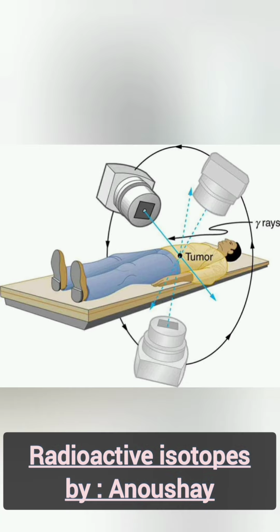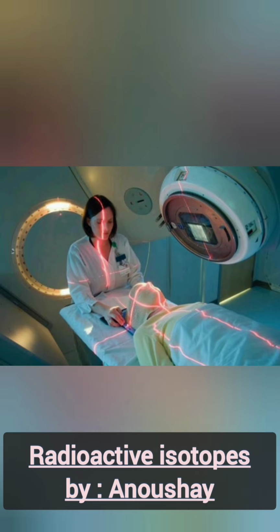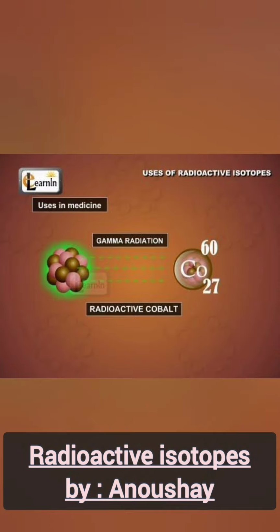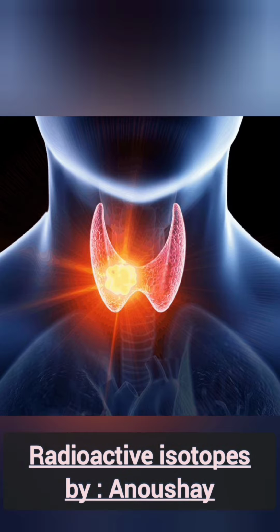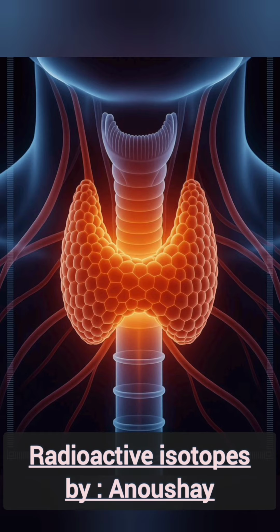High-energy radiations can be used to destroy selected tissues such as a cancerous tumor. Cobalt-60, which emits beta particles and high-energy gamma rays, can be used to treat various cancers. Some radioisotopes are absorbed by selected organs, and radiation is concentrated on the infected tissues. For example, cancerous thyroid can be treated with iodine-131.